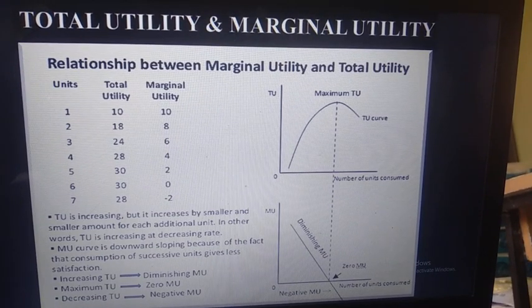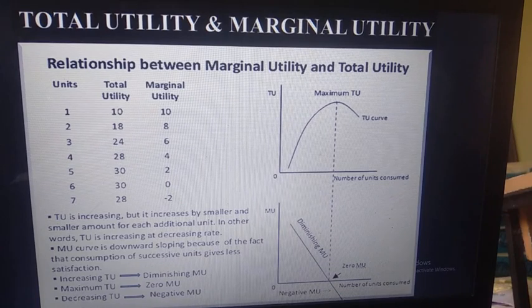Lastly, if you see the last diagram on the bottom side, this is the marginal utility diagram. In marginal utility, it starts diminishing from the initial state when we consume the first commodity, and after that the marginal utility keeps diminishing.